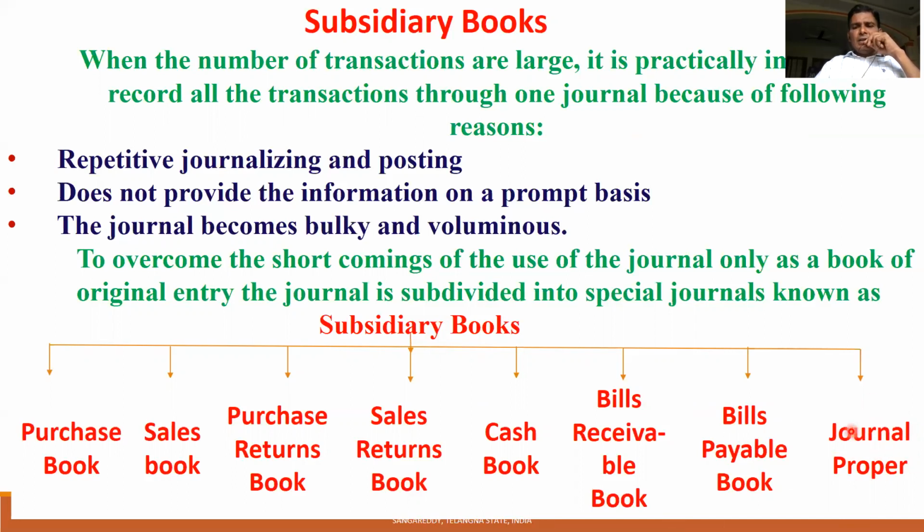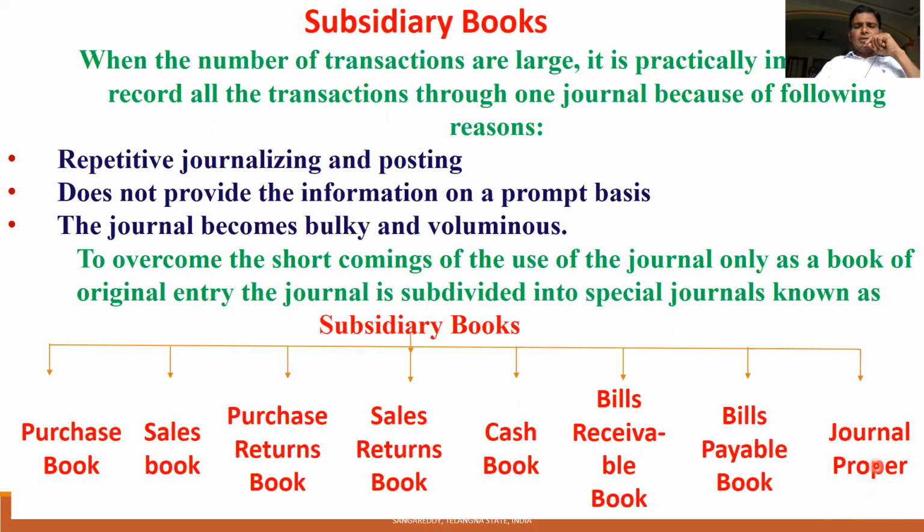If a transaction is not possible to enter in the purchase book, sales book, purchase returns book, sales returns book, cash book, bills receivable book, bills payable book, it will be entered in the last book, that is journal proper, that is the residuary journal.